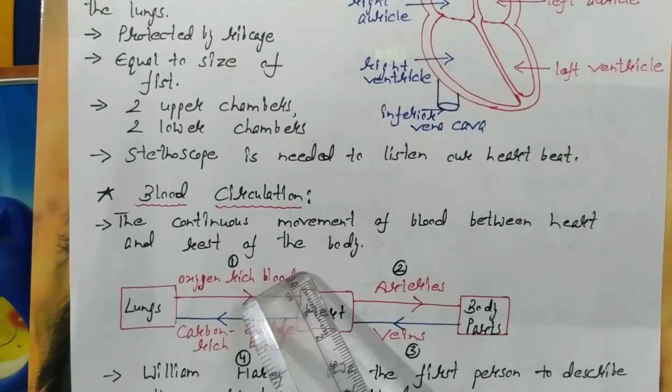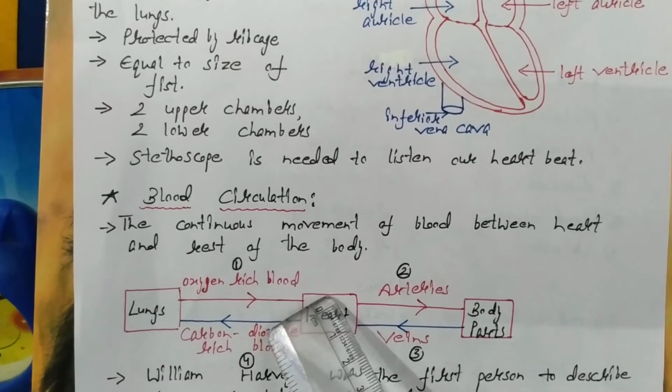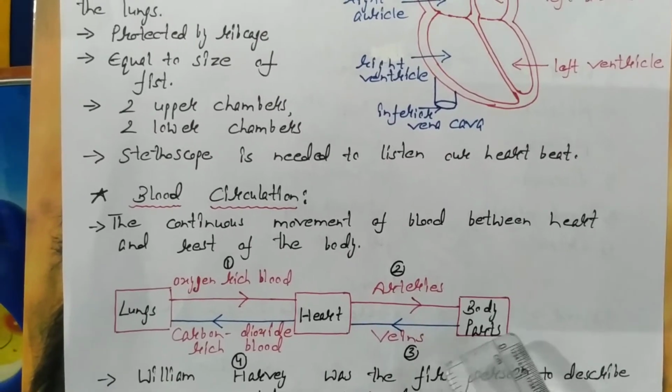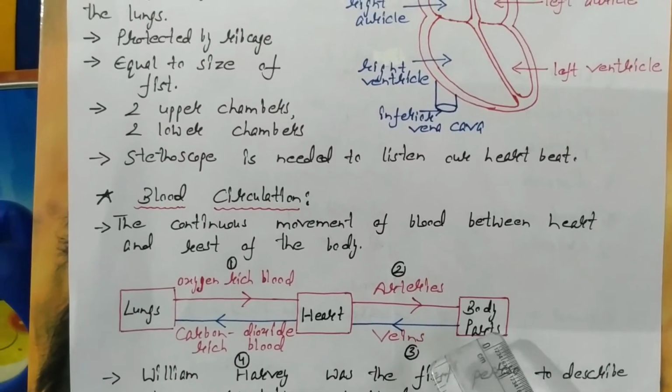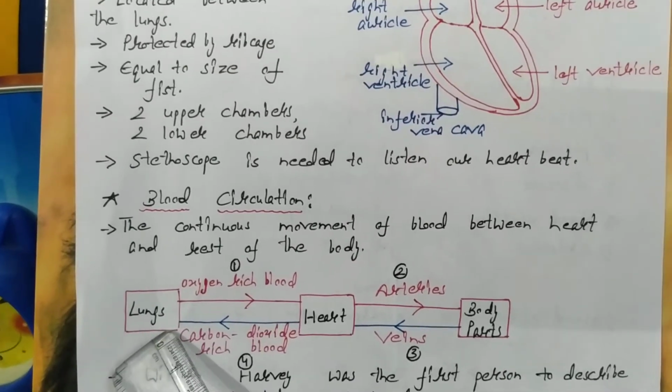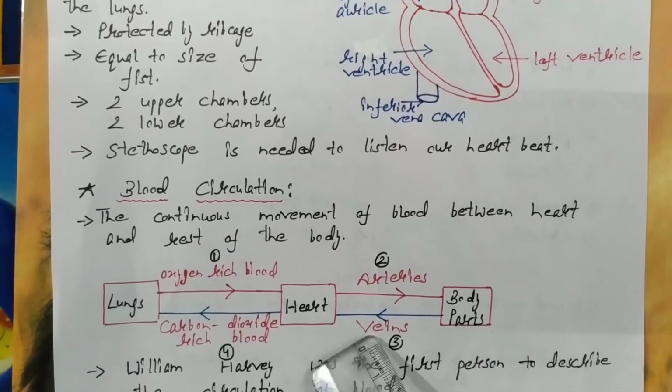So oxygen-rich blood goes from the lungs to the heart and from the heart to the body parts through arteries. Then carbon dioxide-rich blood goes back from body parts to the heart and from the heart back to the lungs through veins.